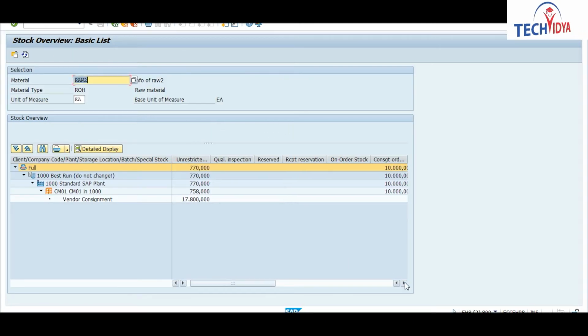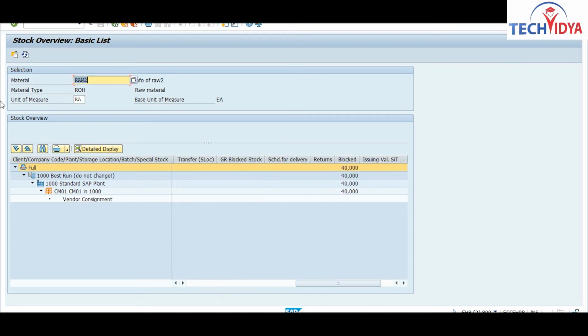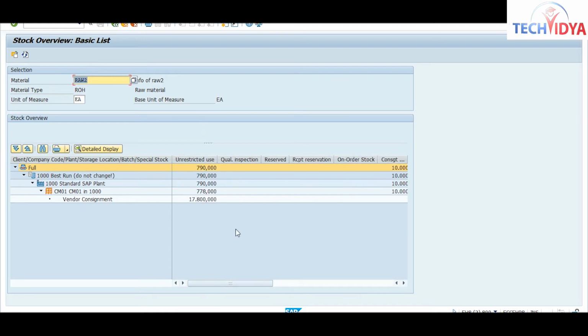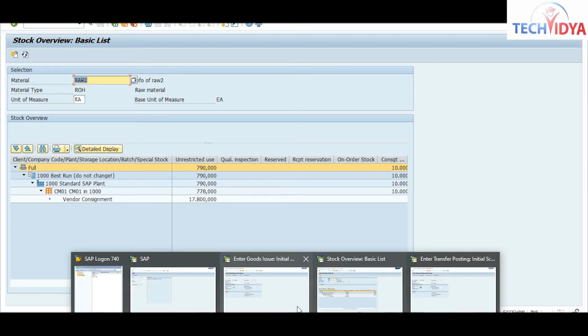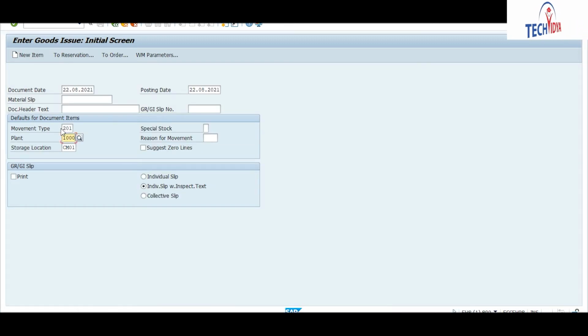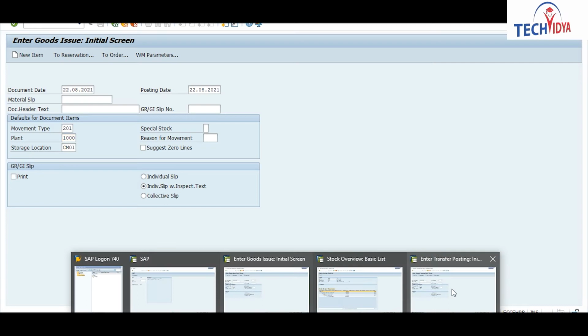See, right now the stock position, you have 40. Now refresh. So you have moved your 20 quantity from block stock to which stock? Unrestricted stock.